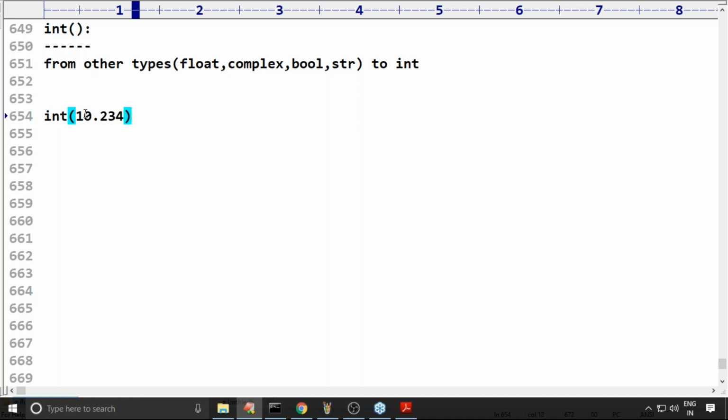10.234, what will happen? If you are trying to convert float to int, the digits after the decimal point will be gone by default. Remember, the answer by default we are going to get is 10. This is not required to discuss much. Whatever digits are there after the decimal point will be gone.